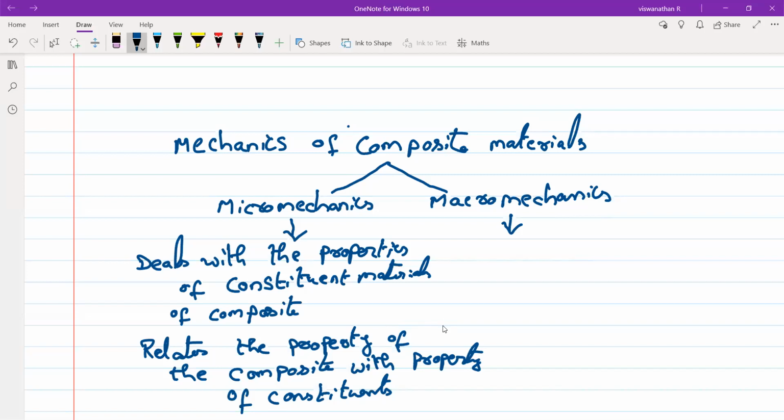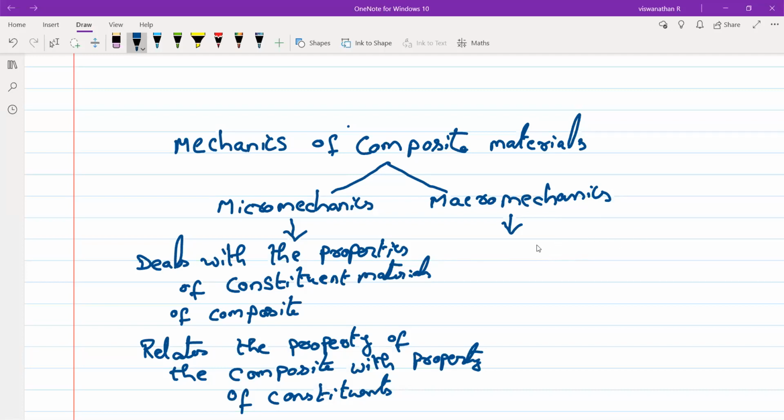Yes, sir. We discussed tensile strength. Yeah, we discussed density, tensile strength, and elastic modulus. In everything, we talked about fiber and the matrix, correct? So we were talking about the constituent material properties to relate the property of the composite. That is what we were doing. This is called micromechanics.